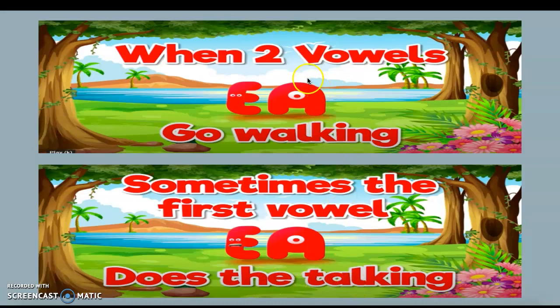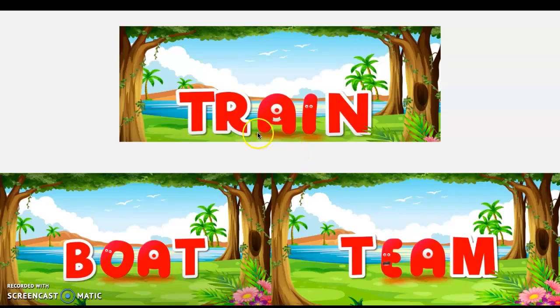So you want to think of your vowel team, this EA right here, they're a team, right? But this first vowel right here is the leader. So he's the one that does the talking. So when you see EA together, you're just going to hear E. You're not going to hear the A. So let's look at these words.